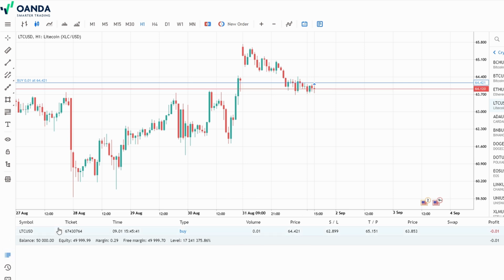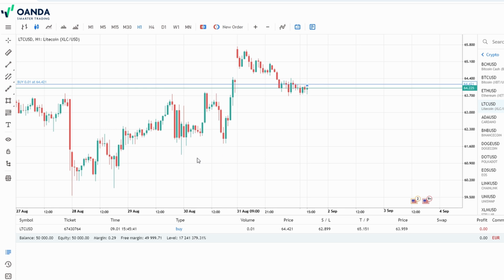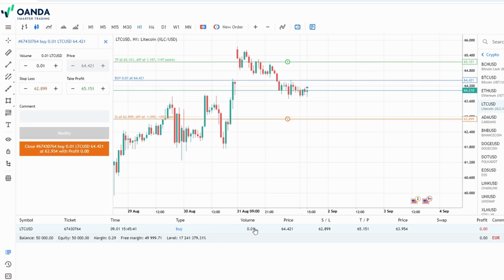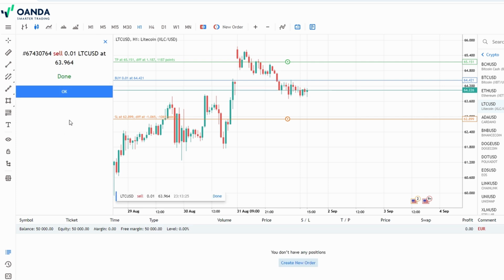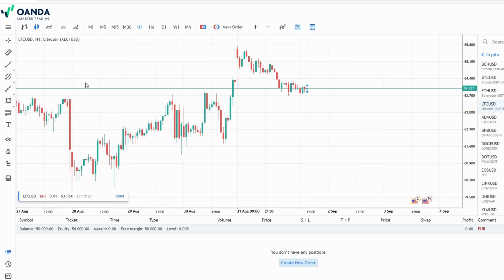You'll get updates on how your trade is doing, whether it's in the green or the red, and you can make adjustments as needed. But placing a trade is just the start. To be successful, you'll need to manage and analyze your trades as they develop. One of the best ways to do this is through the charting tools that Oanda offers.